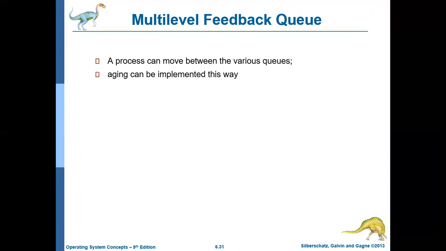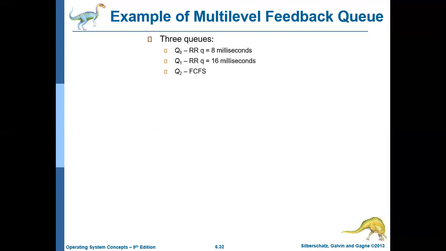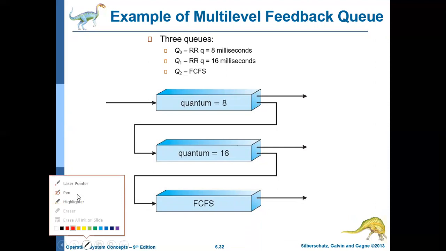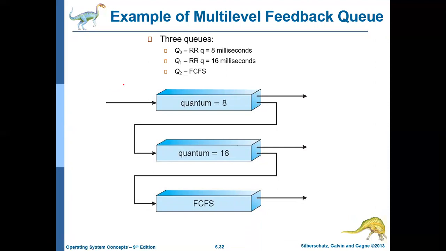Let us discuss the multi-level feedback queue algorithm with an example. Consider there are three queues: Q0, Q1, and Q2. Q0 has the highest priority, Q1 has the next highest priority, and Q2 has the lowest priority.